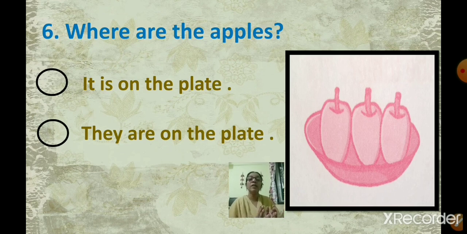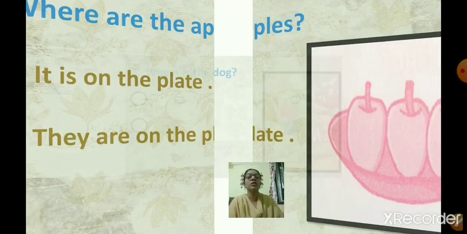So they are on the plate. Where are the apples? They are on the plate. So we are going to use they. We are not going to say it is on the plate. We say they are on the plate because there are many apples. Okay, so click on they are on the plate. Okay, move to the next question.